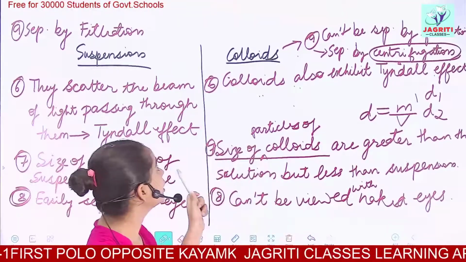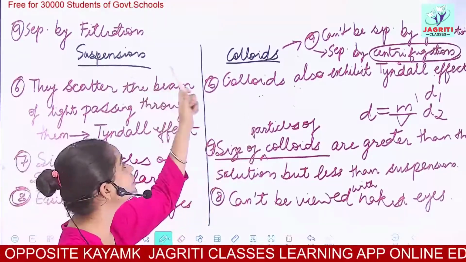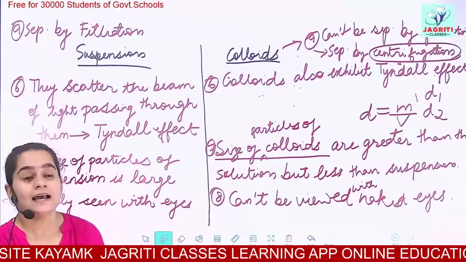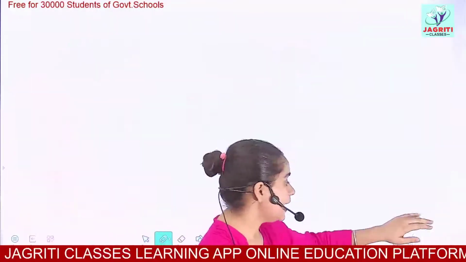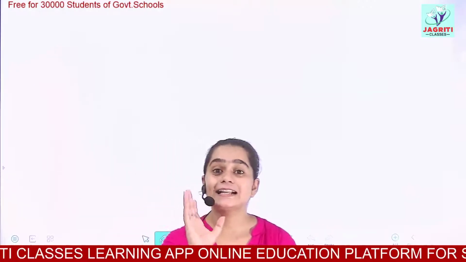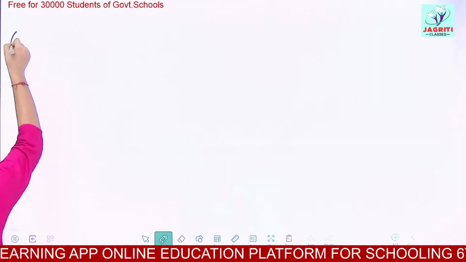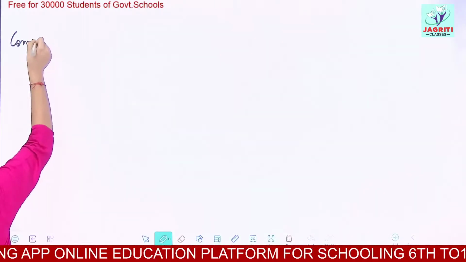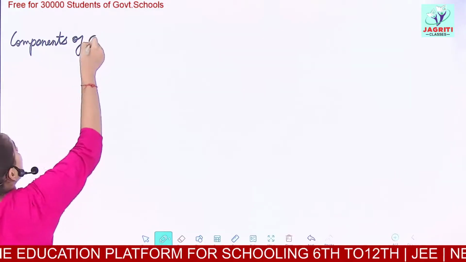So this is a comparative account, a total of 9 points which you should know about suspension and colloids. I hope you got this topic. Okay. Now we'll deal with today's class last topic, that is the particles or components of colloids. We will deal with the components of colloids.